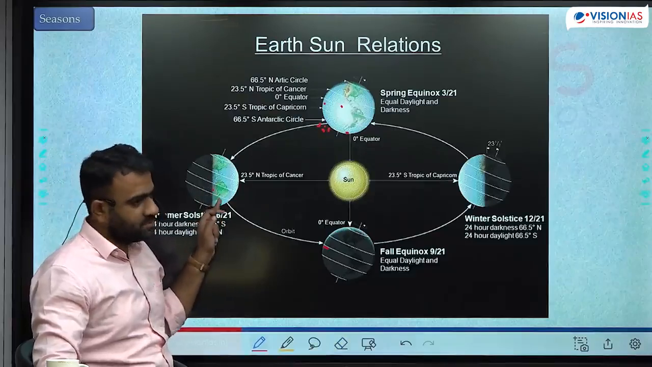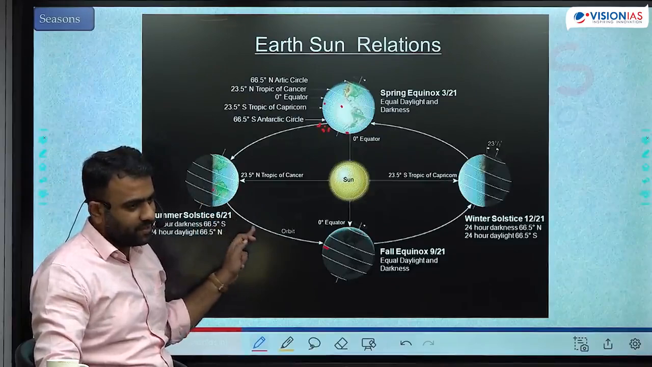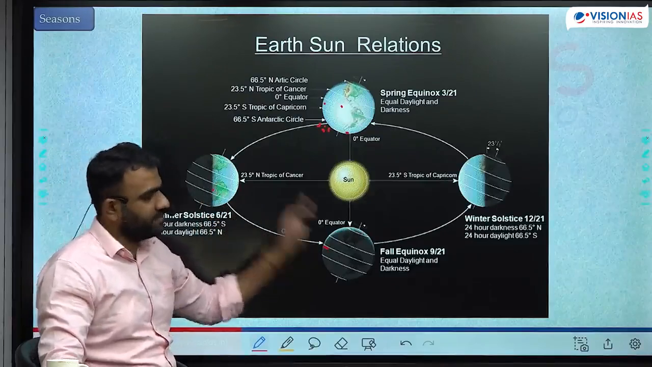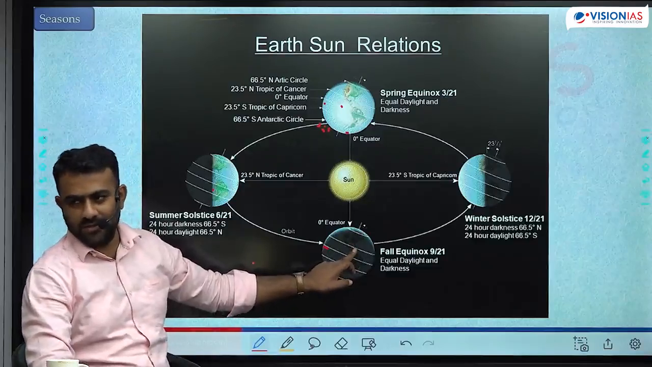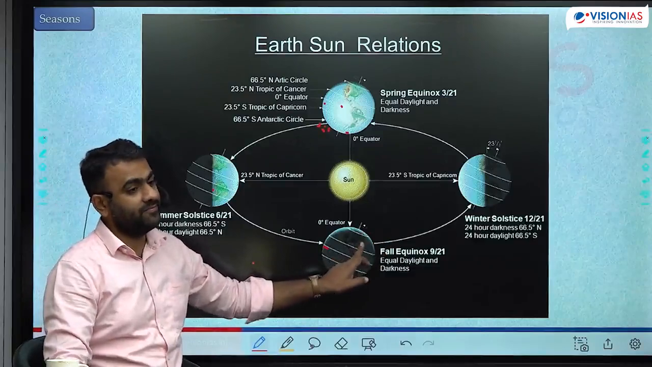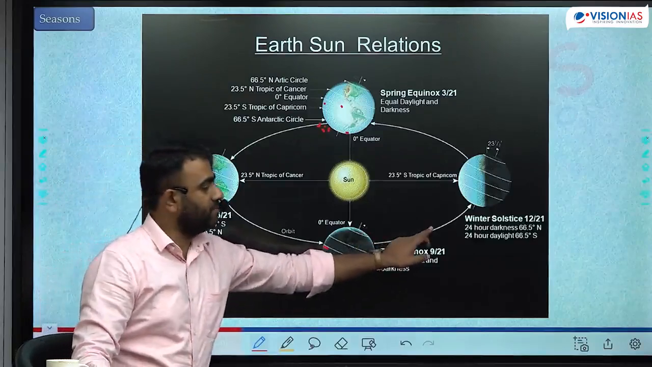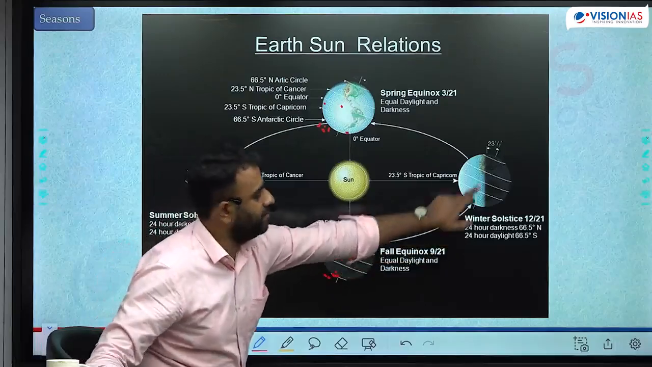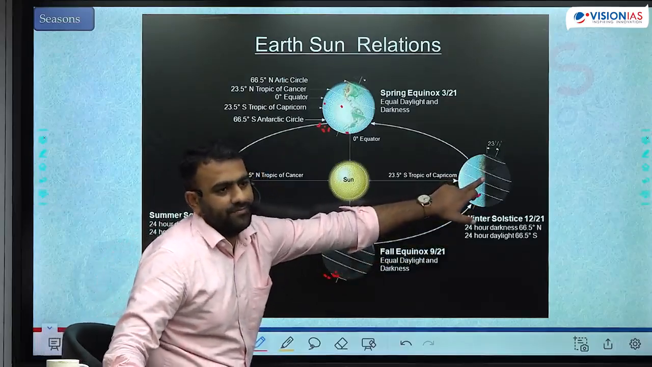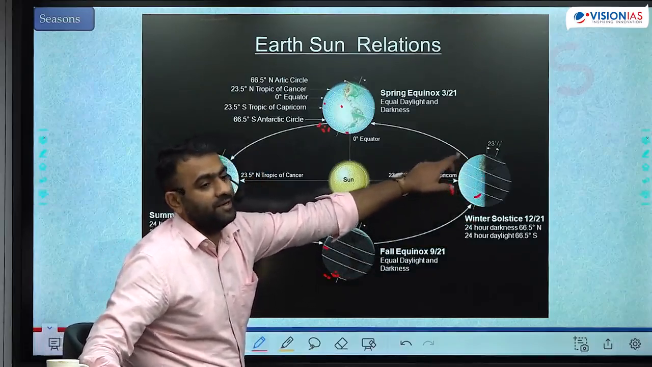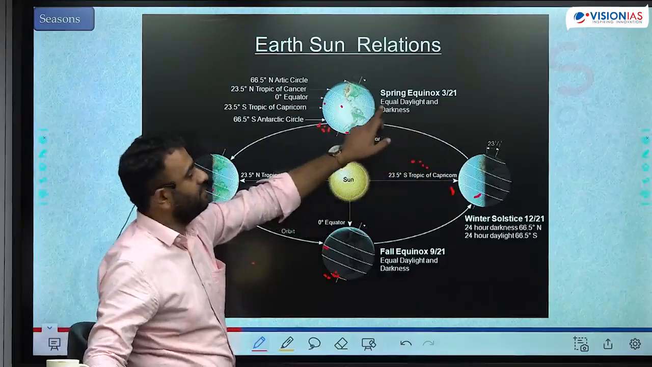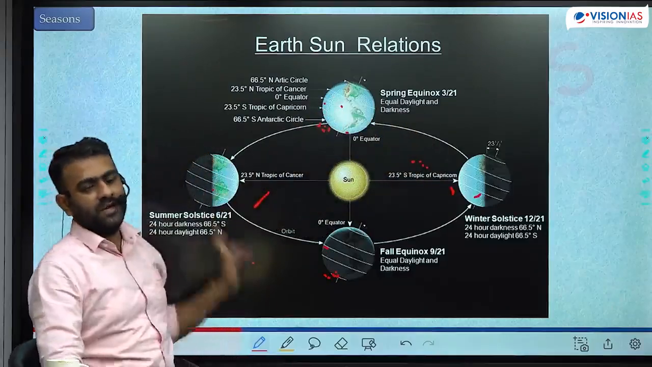From here it decreases to 14.5, 14, 13.5, 13, 12.5, 12. By the time Earth comes here, the length of the day is back to 12 hours. From here it starts to decrease. 11.5, 11, 10.5, 10, 9.5, 9 hours of day. From here again it starts to increase. 9 to 9.5, 10, 10.5, 11, 11.5, 12. That is how length of the day changes.